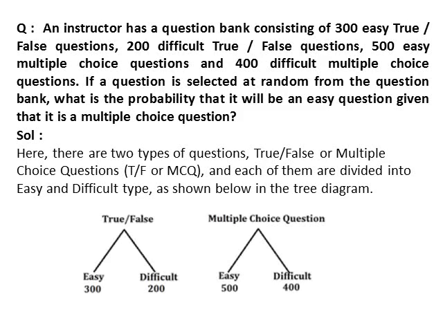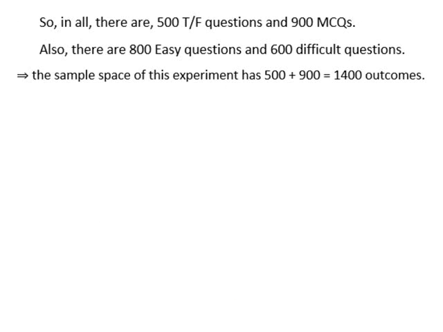Easy type of true-false, 300. Difficult type of true-false, 200. Easy type of MCQs, 500. Difficult type of MCQs, 400. In total, the question bank consists of 1400 questions. So, in total there are 500 true-false and 900 MCQs. Also, there are a total of 800 easy questions and a total of 600 difficult questions. So, the sample space consists of 1400 outcomes.